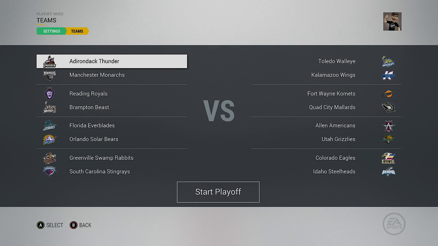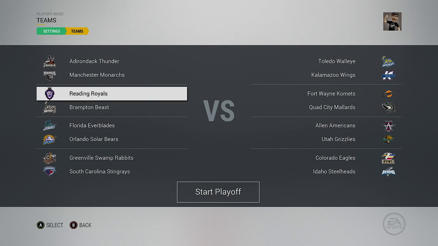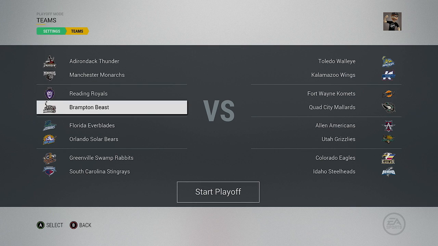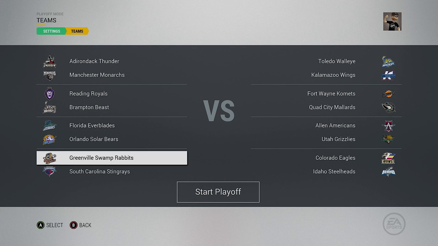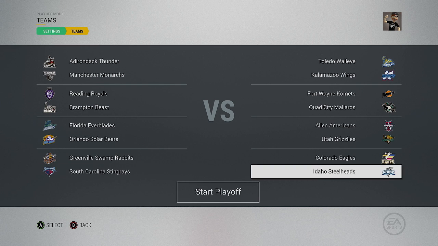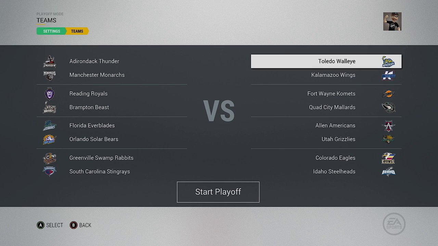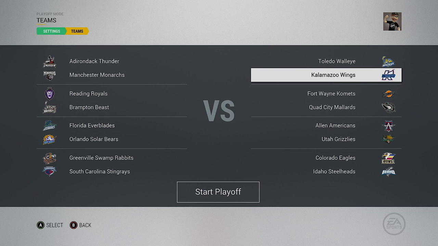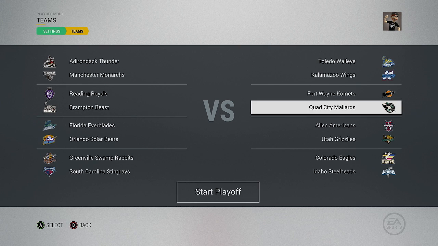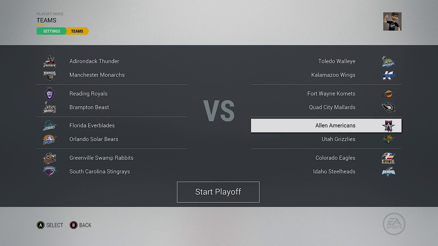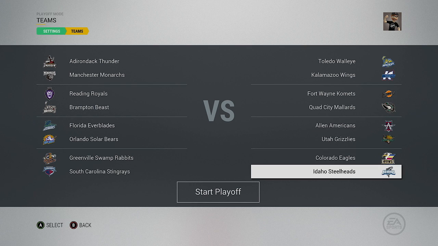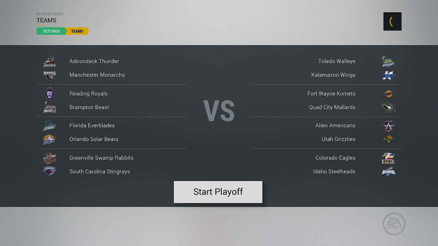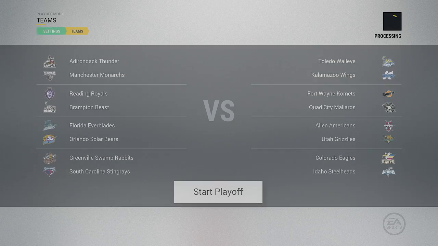The Adirondack Thunder up against the Manchester Monarchs, and the Reading Royals against the Brampton Beast, and then the Florida Everblades against the Orlando Solar Bears, and the Greenville Swamp Rabbits against the South Carolina Stingrays. On the other side, we have the Toledo Walleye against the Kalamazoo Wings, Fort Wayne Comets against the Quad City Mallards, Allen Americans versus the Utah Grizzlies, and then the Colorado Eagles against the Idaho Steelheads. Interesting names there in the ECHL for sure, and we have the bracket all set up.